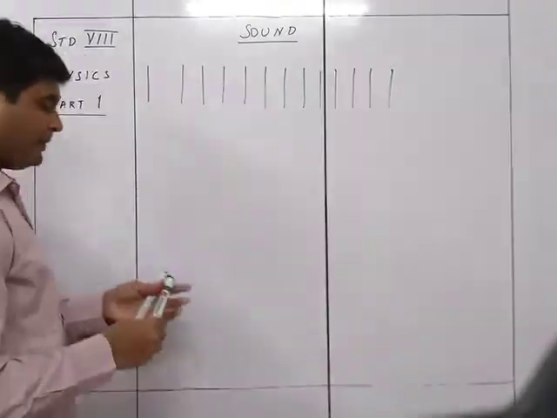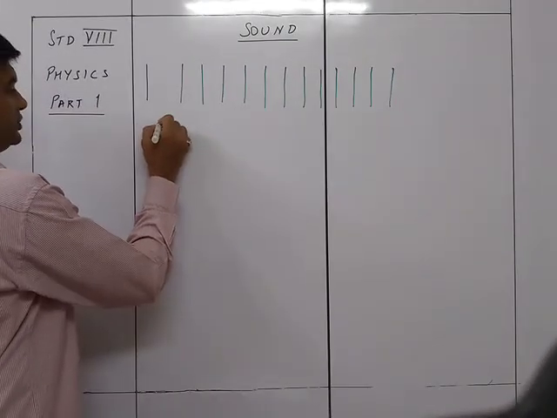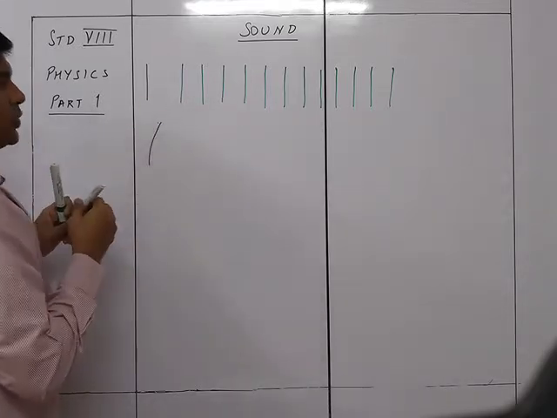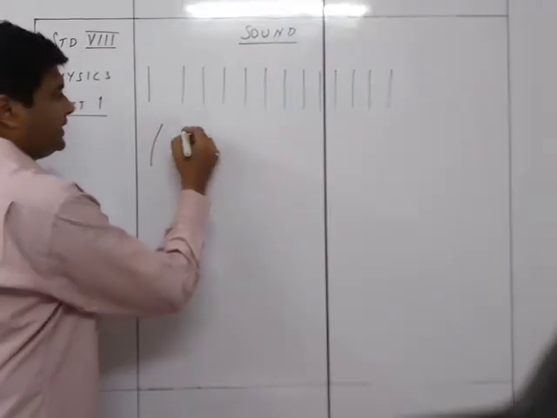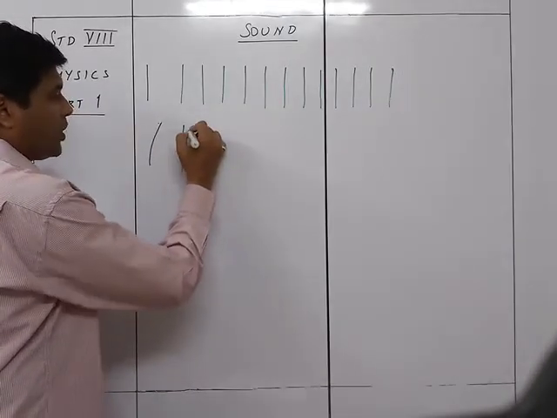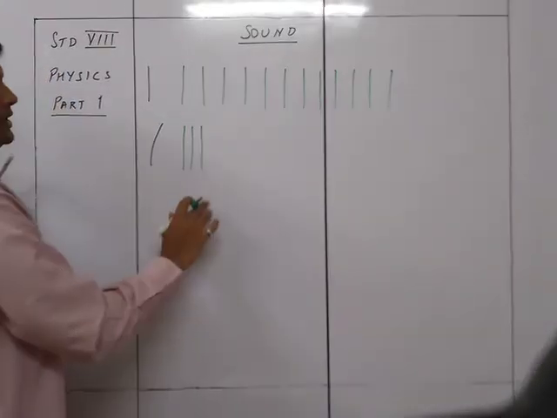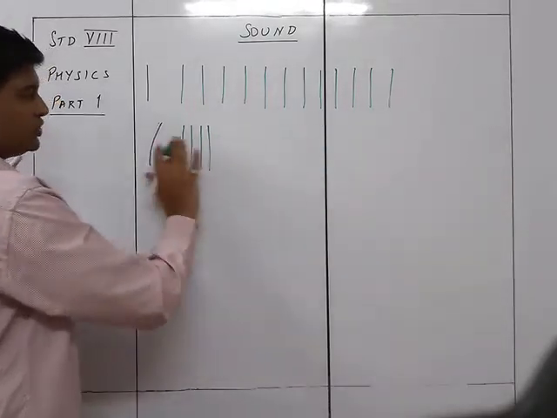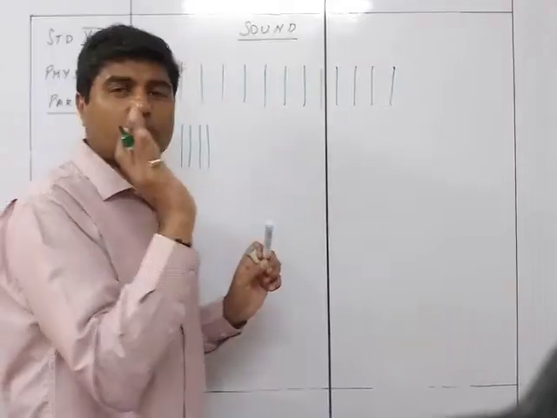So what will happen is, when it is going to come in this position, it is pressed this way, the particles over here, the front particles, they are going to compress. So they are going to compress like this, and then after that there is again no change. So this one is the first change, that some particles are going to get compressed.